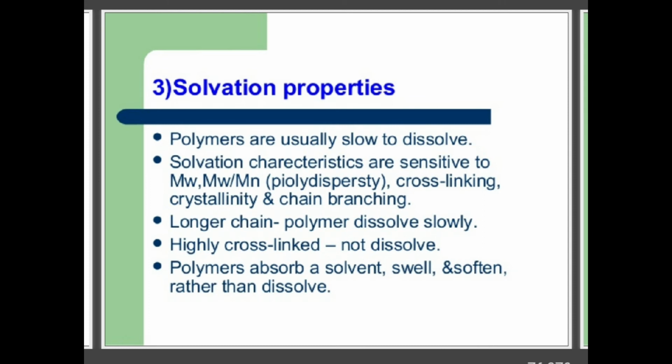Polymers tend to absorb a solvent, swell, and soften rather than dissolve. Any dissolution occurs from the swollen state. Right? Elastomers swell more easily and to a greater extent than do plastics. So, in simple terms, polymers are usually slow to dissolve. That means their solubility is slow. Solvation characteristics are very sensitive to molecular weight, weight average molecular weight, and number average molecular weight, cross linking, crystallinity, and chain branching, as I discussed earlier.